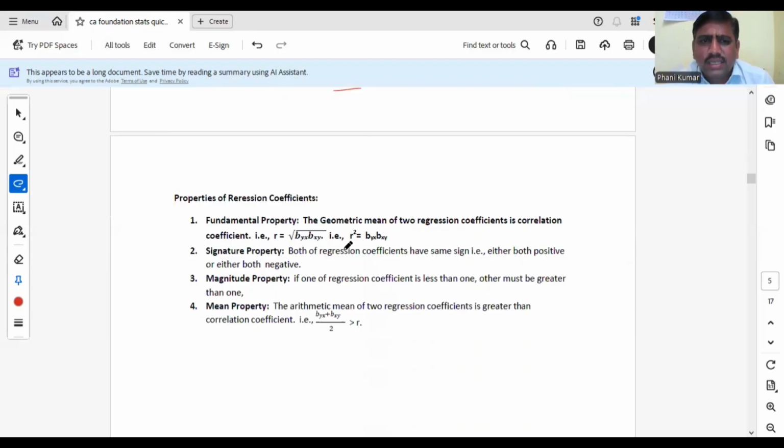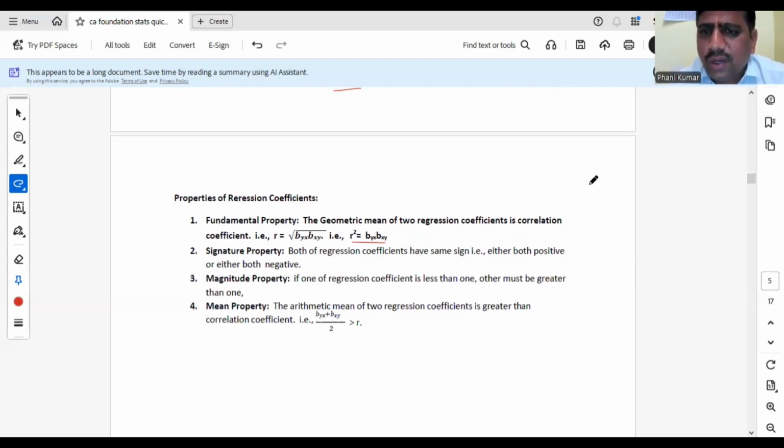What is the importance of regression coefficients? These are the main points. The geometric mean of two regression coefficients is always the correlation coefficient. If you have byx and bxy, then you can find the r value as the square root of byx into bxy. Or R square, the coefficient of determination, is the product of two regression coefficients. Product of two regression coefficients is R square.